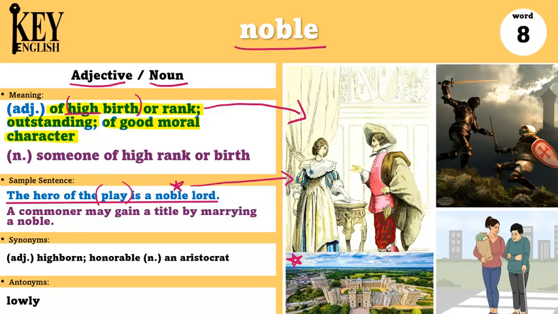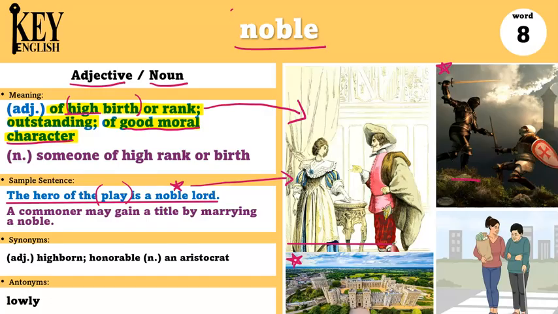And noble as an adjective can also be used to describe someone who has good moral character, or someone who always does the right thing. They are very kind and brave. For example, I can say, the knight showed noble courage in battle. So the knight was very brave in the battle. He always did the right thing. He didn't do anything bad on purpose. So that way we can use this word noble, describing both people of high rank or someone who is brave and honorable.